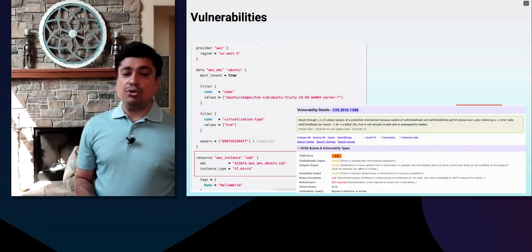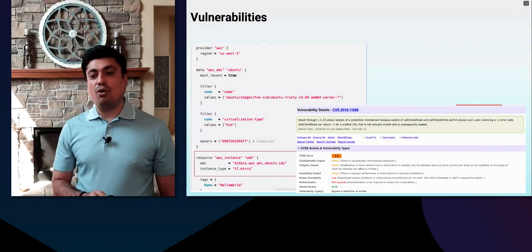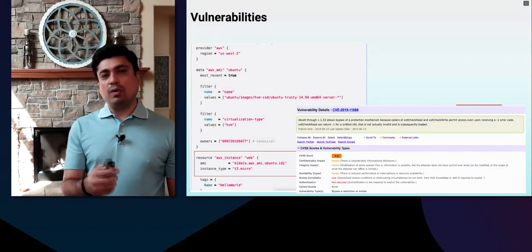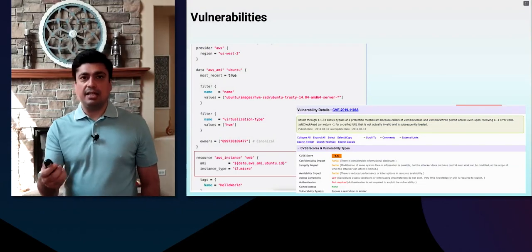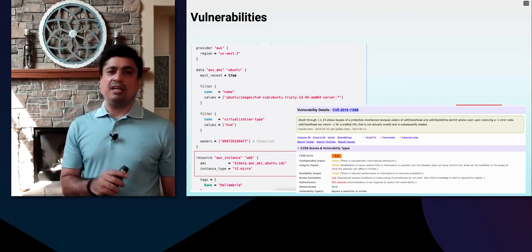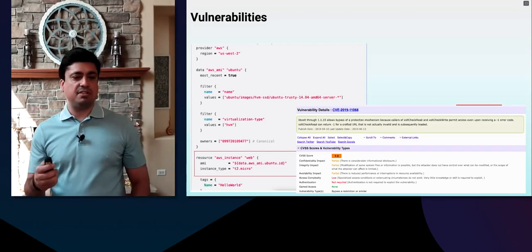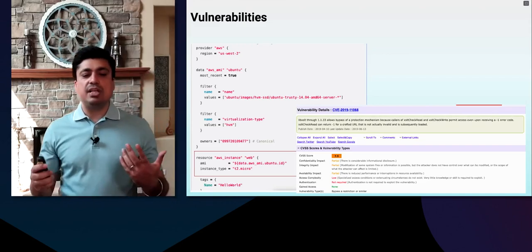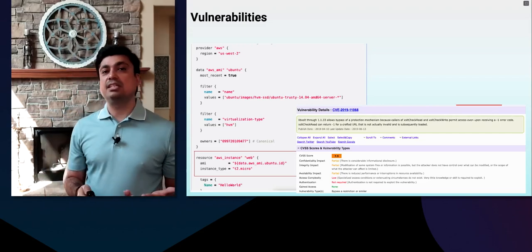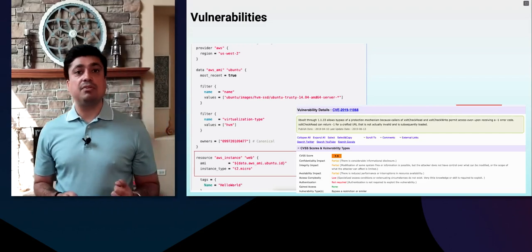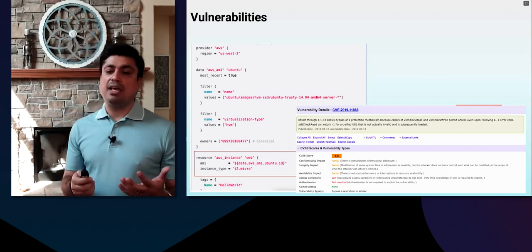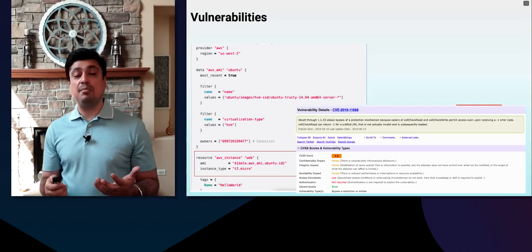Now, how do you identify vulnerabilities for the assets that you have identified from Terraform code? Well, one way to do that is, in the case of AWS, to identify your AMIs, and then figure out if your AMIs have vulnerabilities using several different scanners which are out there, and then use that information for determining more attack vectors and attacker capabilities. That's how you can utilize vulnerability information as well, if you can gather that information by looking into Terraform and the EC2 instances as well as the AMI IDs.